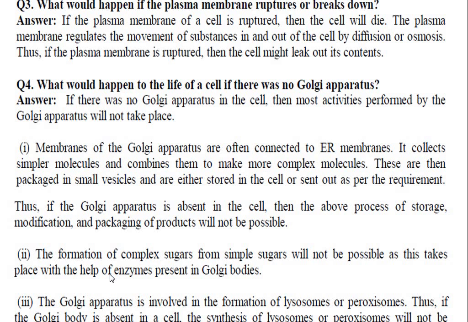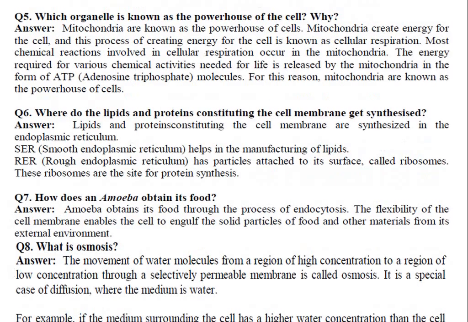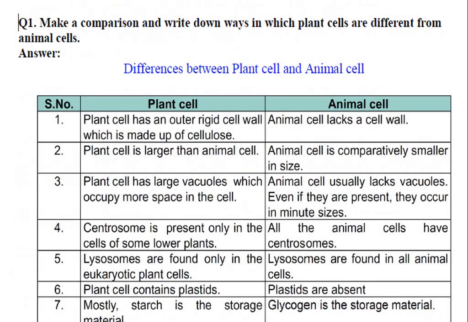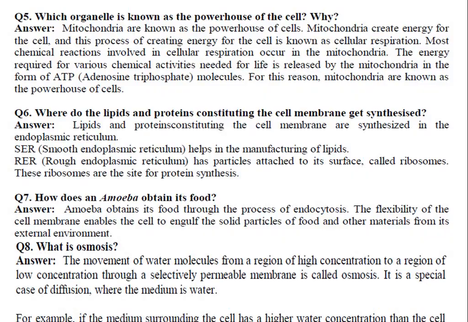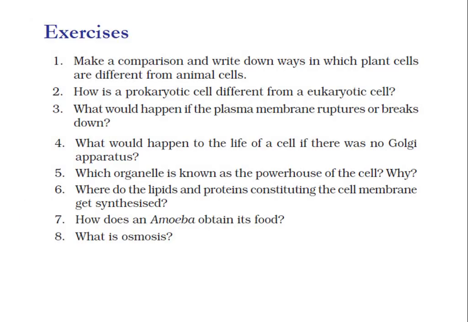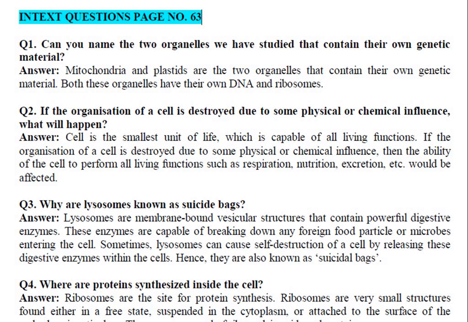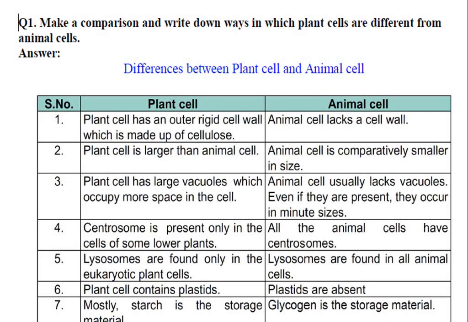And now the second page contains, this was the first page. The first page contains 4 questions, and the next page contains: make a comparison and write down ways in which plant cells are different from animal cells. Write the differences between plant cell and animal cell. You have already learned in class 8 what the differences between plant cell and animal cell are.